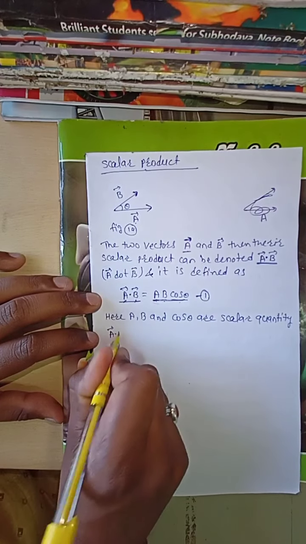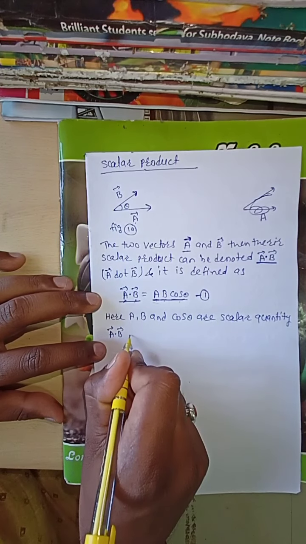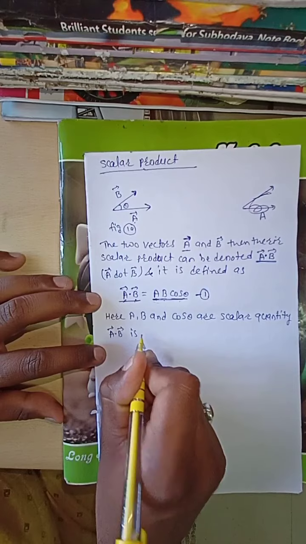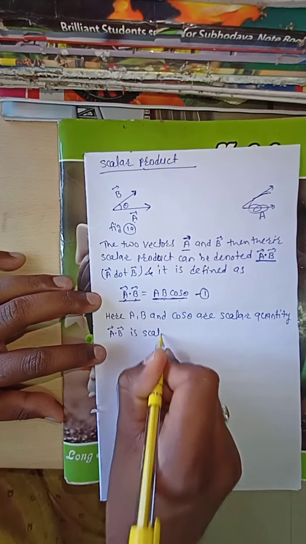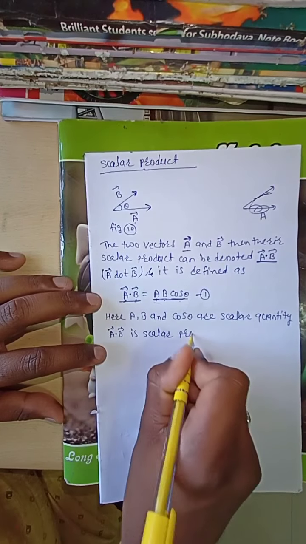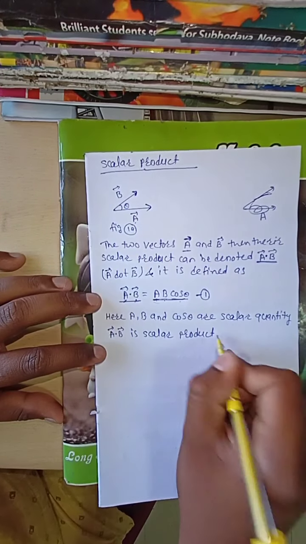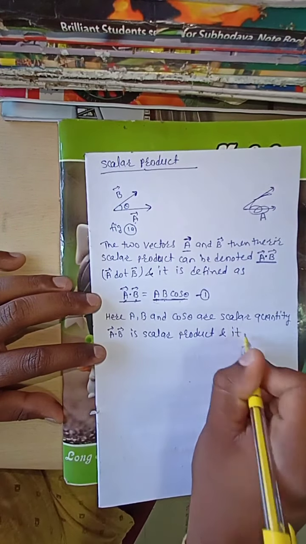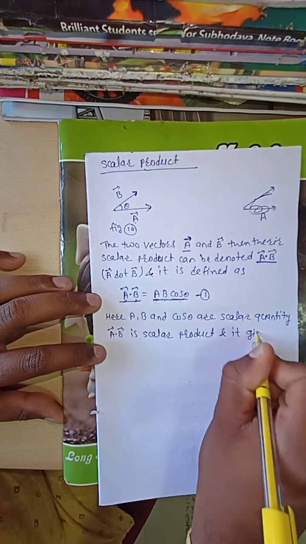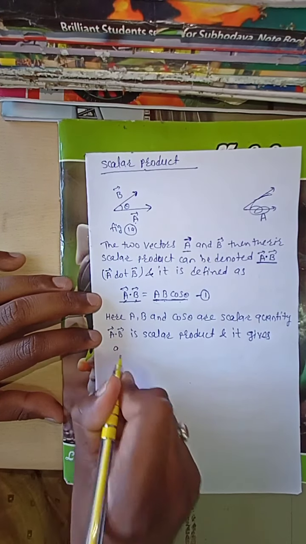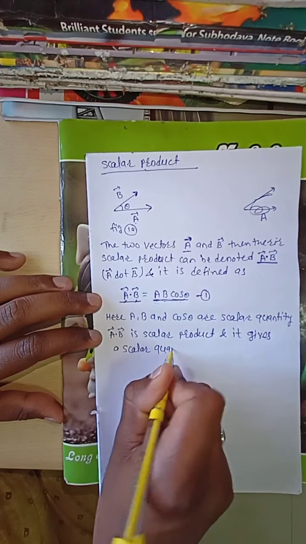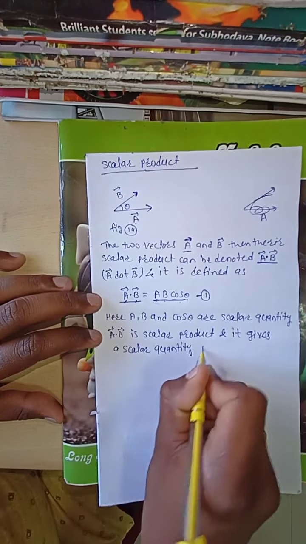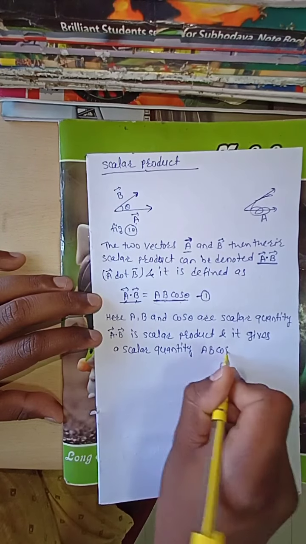A bar dot B bar is a scalar product, and it gives a scalar quantity, the scalar physical quantity AB cos theta.